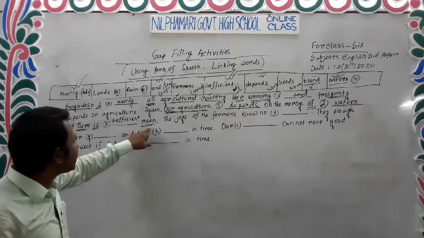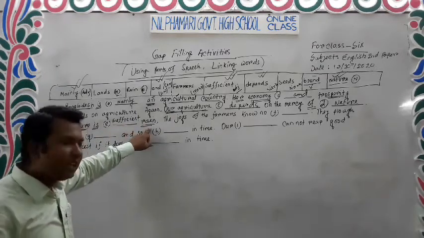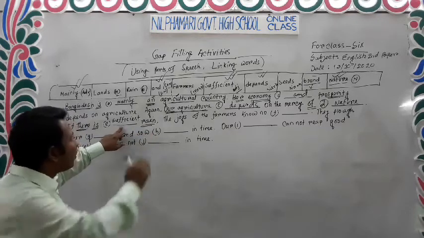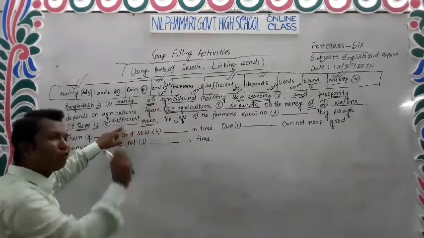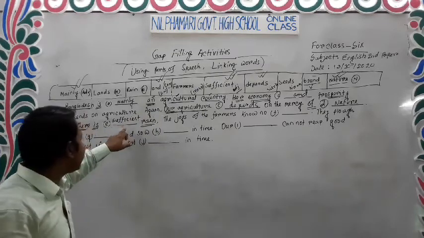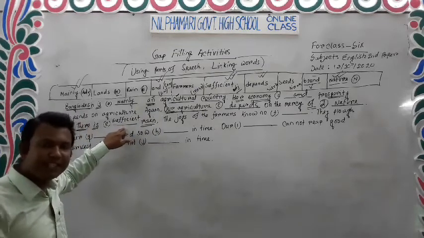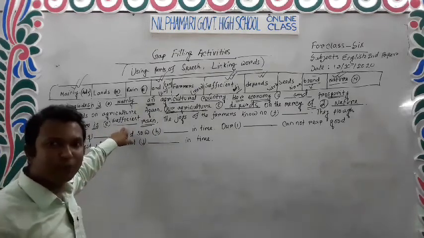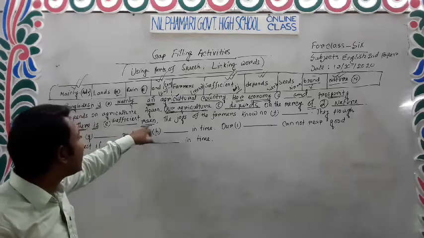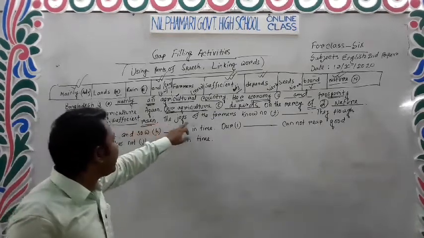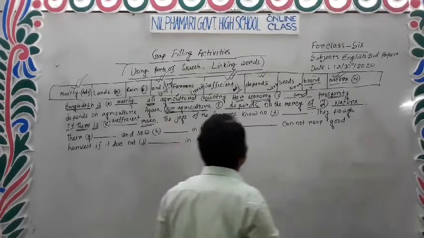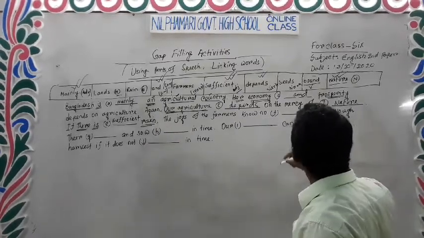In this case, adjective plus noun. It is the structure. So I have decided, according to the rules of grammar, there will be sufficient, and it is an adjective word. Clear? Then, the joys of the farmers know no bound.